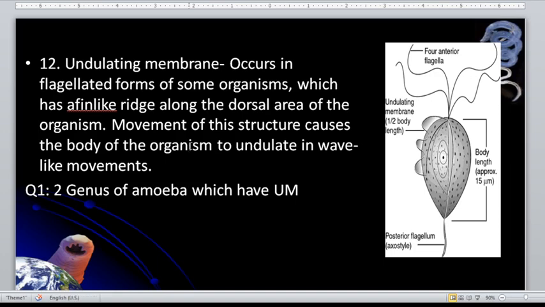So undulating membrane, it occurs in flagellated forms of some organisms, which has a fin-like ridge along the dorsal area of the organism. Movement of this structure causes the body of the organism to undulate in wave-like movement. So there are actually two genera which have the undulating membrane. We have the Trichomonas hominis, vaginalis, and tenax, as well as the trypanosomes.